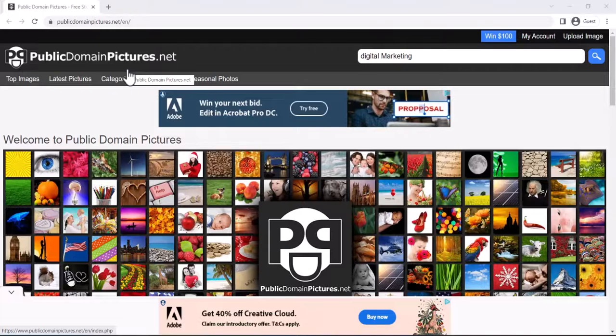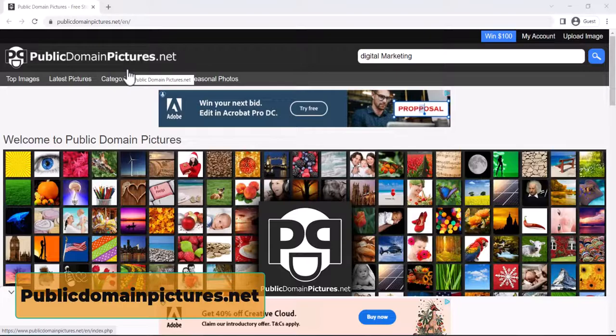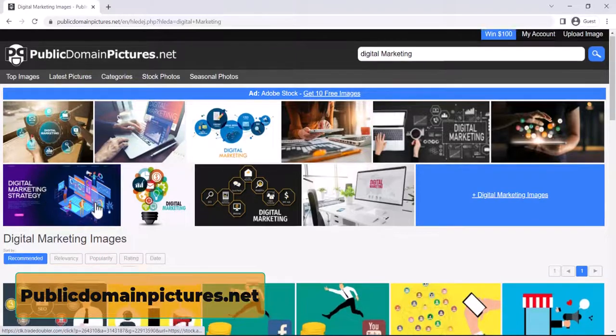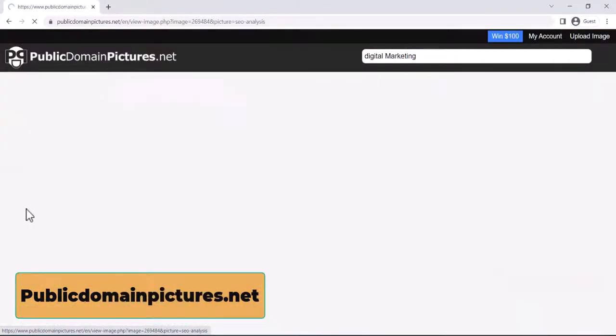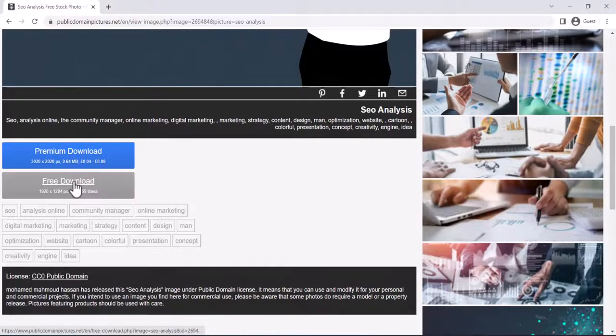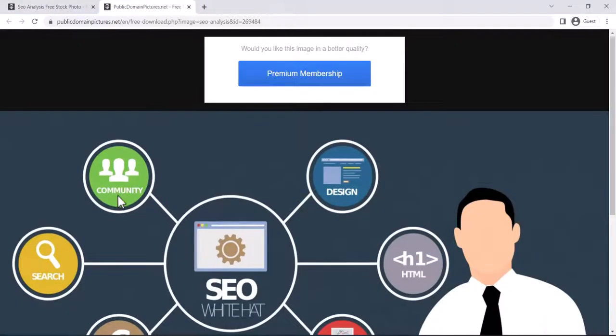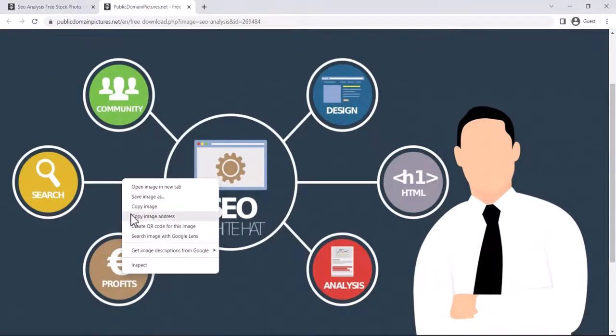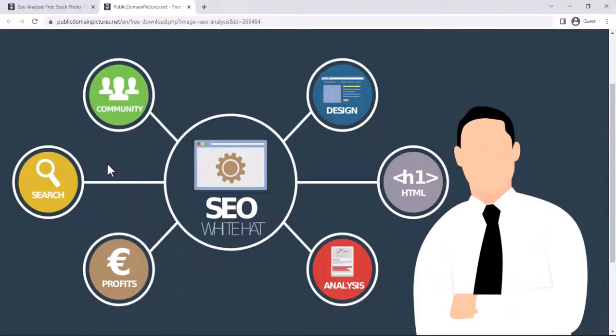Publicdomainpictures.net is a repository of free public domain images. So you can download high quality HD photos or upload on your own. As I said, you can search for digital marketing and you will get digital marketing strategy and all these images. When you click on one, there's a premium download and a free download. You click on free download, it will take you to a different link, and then you can click and save this image and use it.